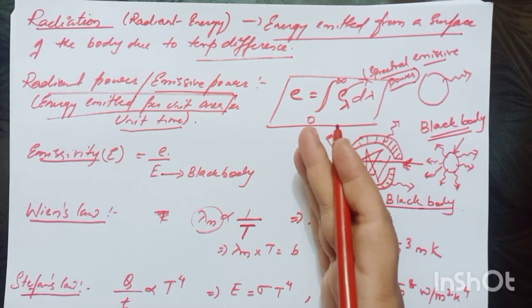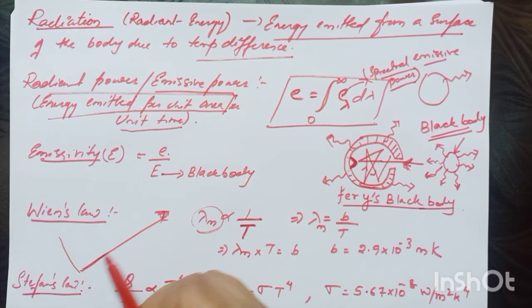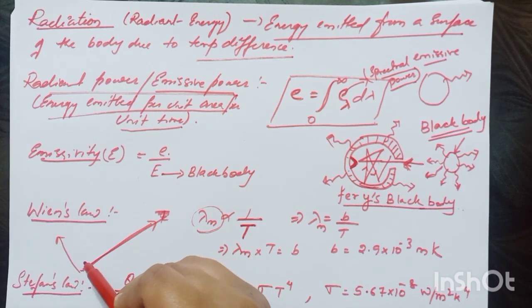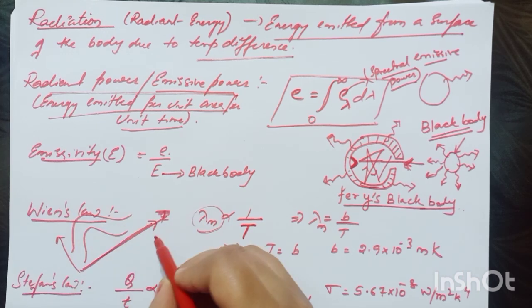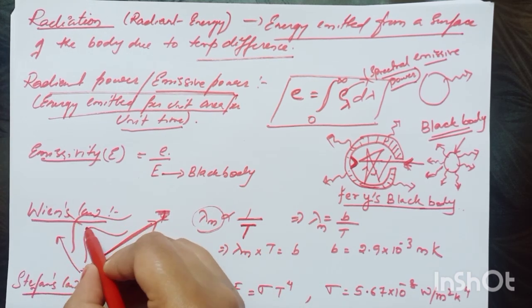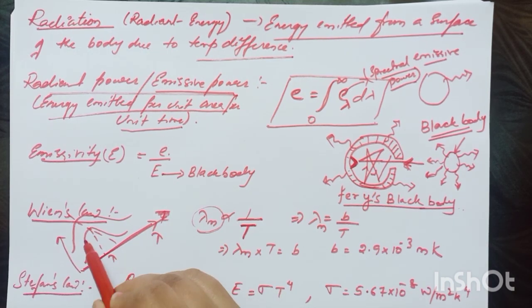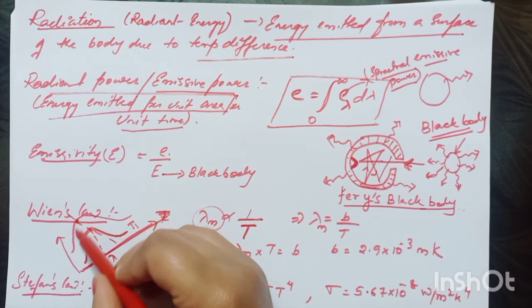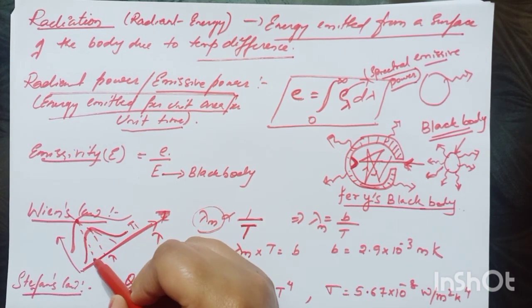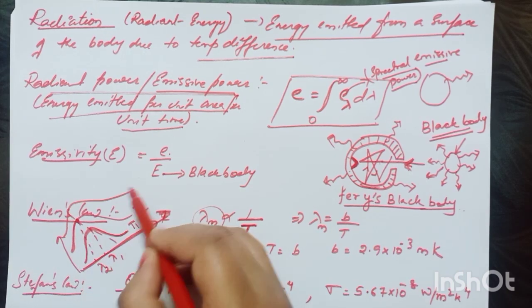So the wavelength will shift, and the graph that we can draw for this law is nothing but the energy radiated graph will slowly keep on increasing towards the shorter wavelength range. So you will see, if lambda 1 is the wavelength for the given energy, this graph for a given temperature T1, slowly the maximum energy shifts towards the shorter wavelength range. Now the wavelength is reduced for higher temperature T2, and slowly it will keep on decreasing.